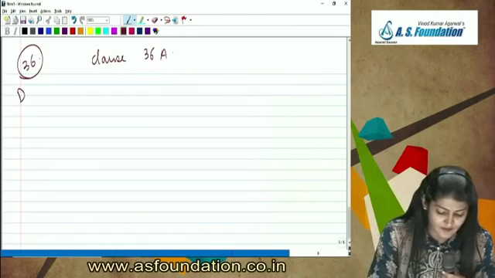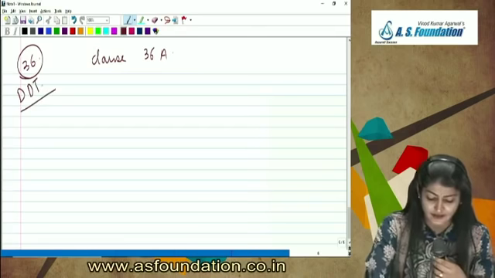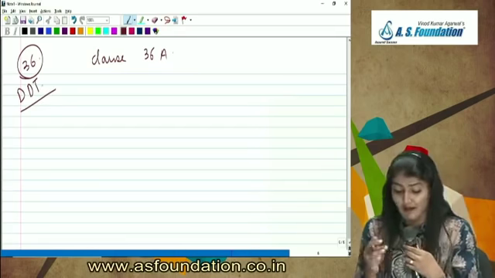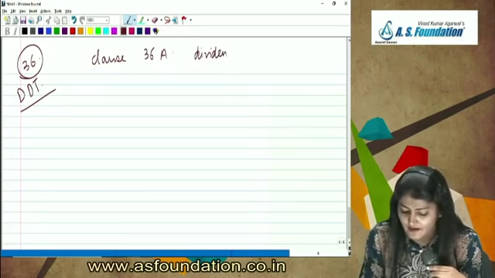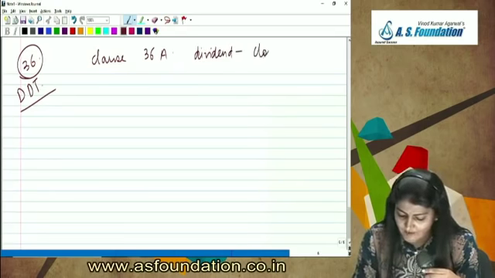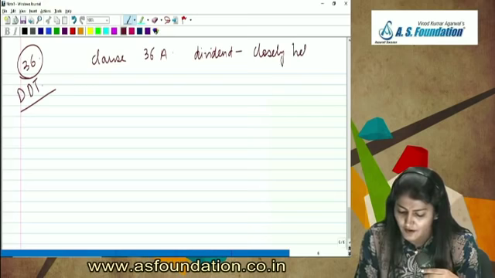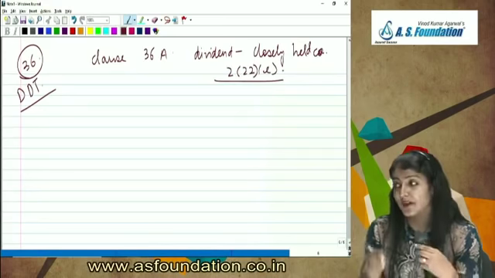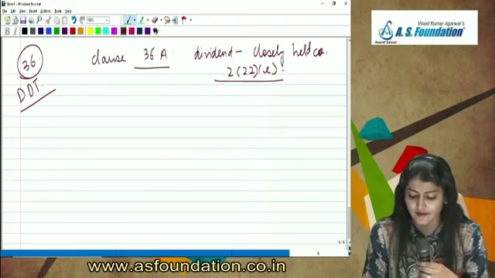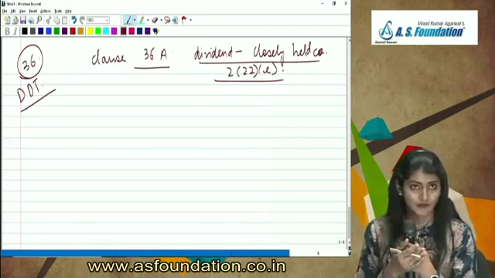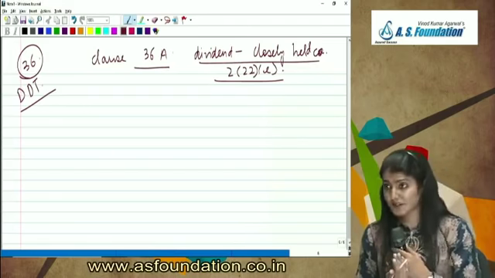What is clause 36? It is regarding the DDT, the dividend distribution tax. And 36A is regarding the dividend of the closely held company. The company has received the dividend of a closely held company as mentioned under section 2, subsection 2, clause E, 222E. So that is added over there, clause 36A, dividend of a closely held company. So that's the addition.